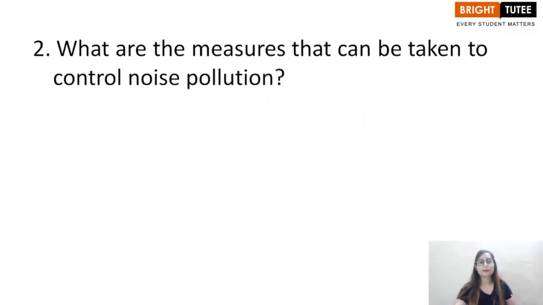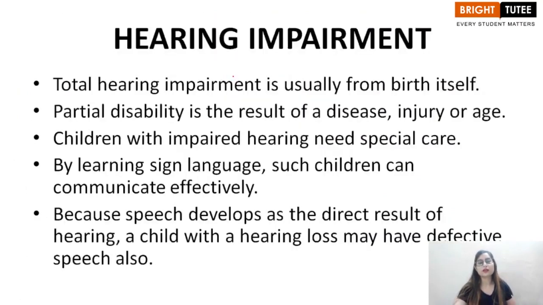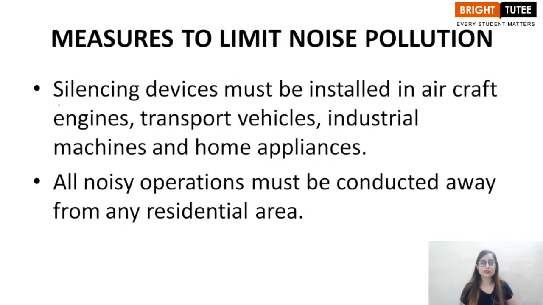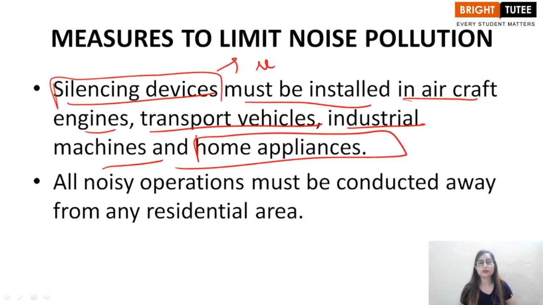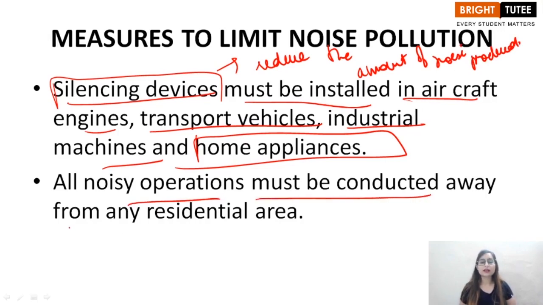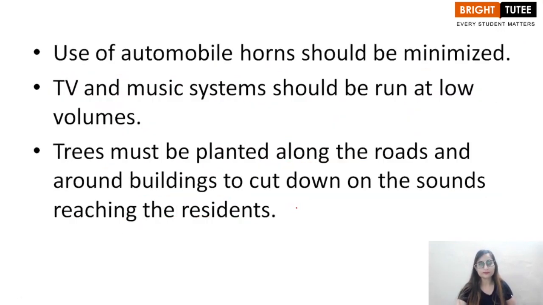Next question, what are the measures that can be taken to control noise pollution? What measures should be taken? First of all, silencing devices must be installed in aircraft machines, transport vehicles, industrial machines, as well as home appliances. There must be a silencing device to reduce the amount of noise produced. All noisy operations must be conducted away from any residential area.